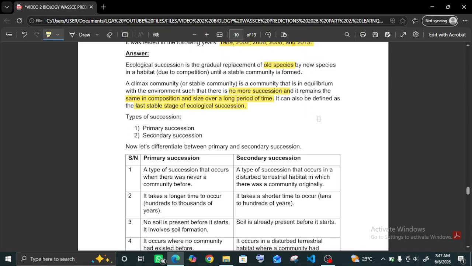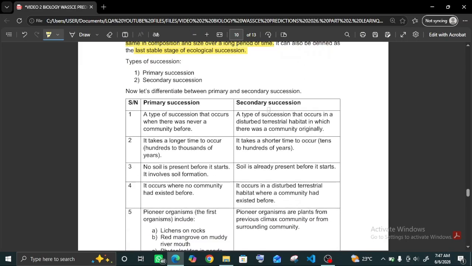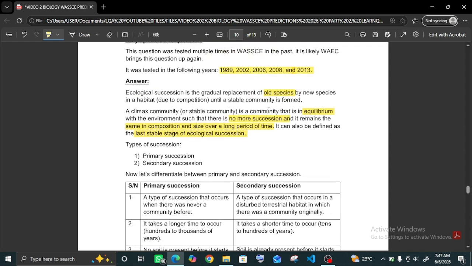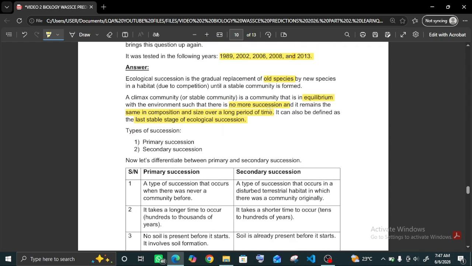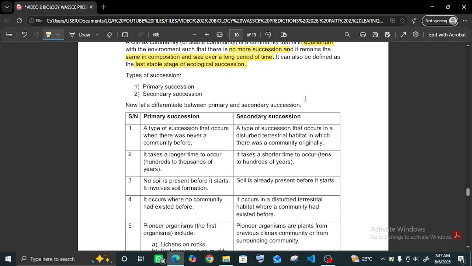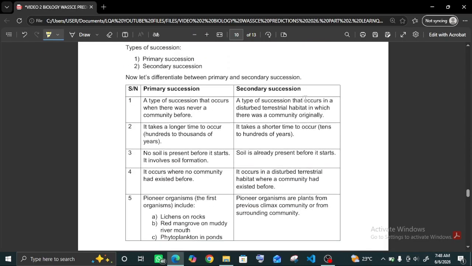But if you are asked in your exam, I do not advise that you define it in this way, last stable stage. Just define it as a community that is in equilibrium so that there is no more succession and it remains the same in composition and size over a long period of time. Just like I said in my previous video, you don't have to cram definitions. Just understand what the definition means, then note the keywords. In this case, it is equilibrium, no more succession, same composition, and you're good to go. It will be very easy to remember the definition that way.